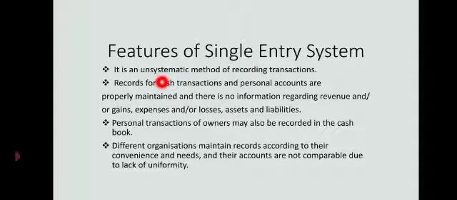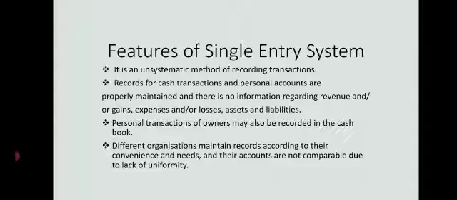So as we don't maintain the records completely, we call it an unsystematic method, because we don't record each and every transaction of the business. So it is an unsystematic method of recording transactions. Records of cash transactions and personal accounts are properly maintained and there is no information regarding revenues or gains, expenses and losses, assets and liabilities.